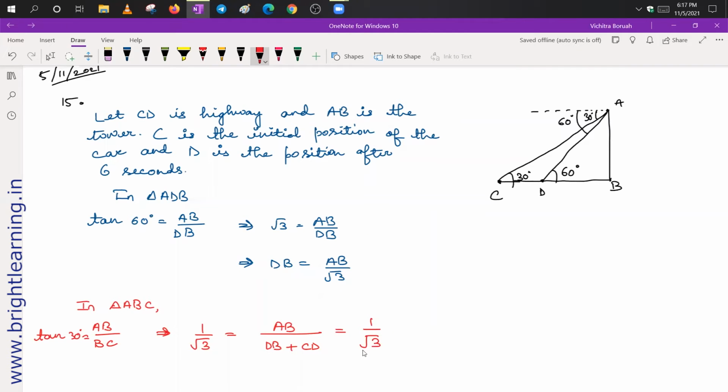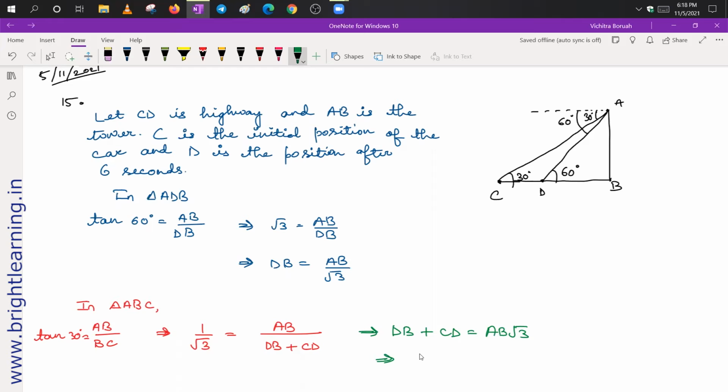Now, if we do the cross multiplication, here I will get DB plus CD equal to AB root 3. Now again, I can write this AB.